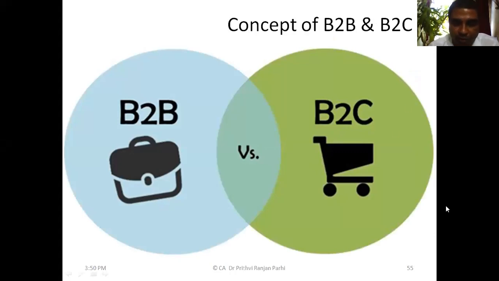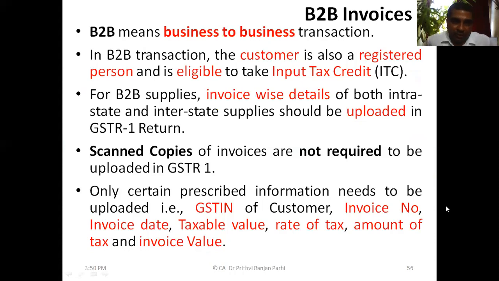Yes, sir. So B2B, B2C. We'll first understand what B2B invoices are. We had seen those kinds of invoices. B2B means business to business transaction. Here the customer is also a registered person, and the advantage of this kind of customer is that he is eligible to take input tax credit. In our previous examples, in the accounting entries, we understood that if the person is a registered person and has purchased something on which he paid GST, he can avail input tax credit, which we call ITC.